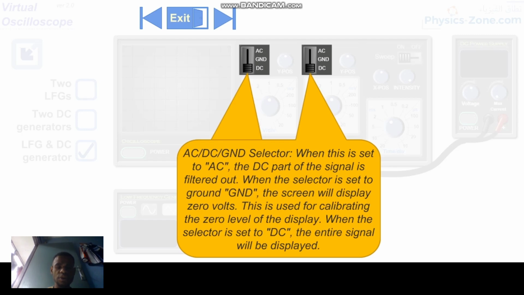When the selector is set to ground, the screen will display 0 volts. This is useful for checking the zero level of the display when the selector is set to another signal.